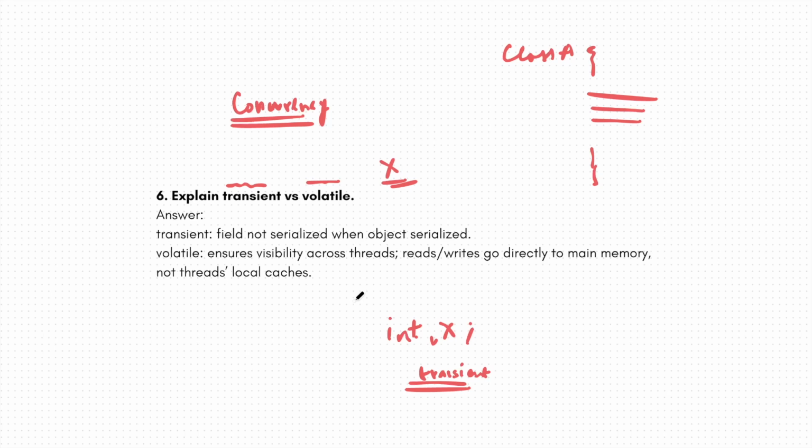The next is volatile, which prevents caching of values by the thread, and the thread will immediately see the changes. For example, I have a String carColor equal to, let's say, red. Now I have two threads, T1 and T2.